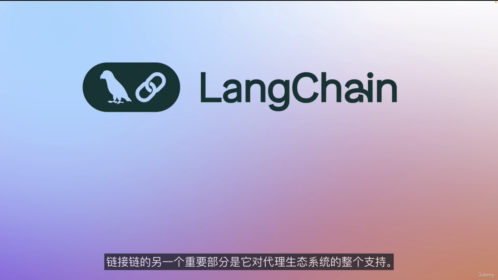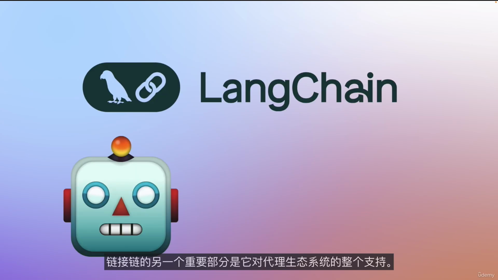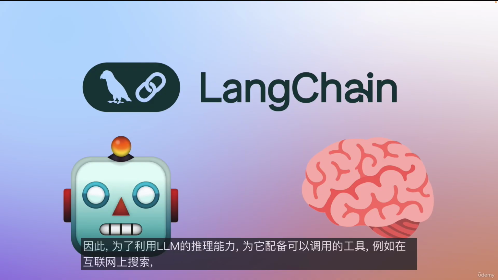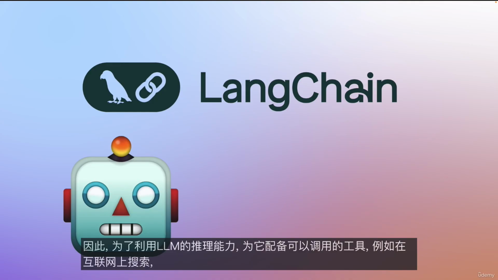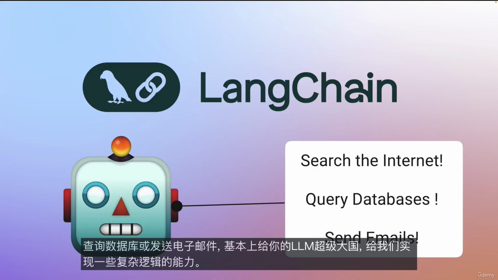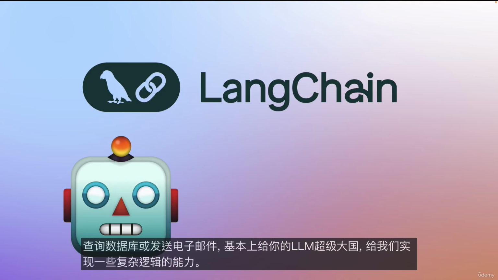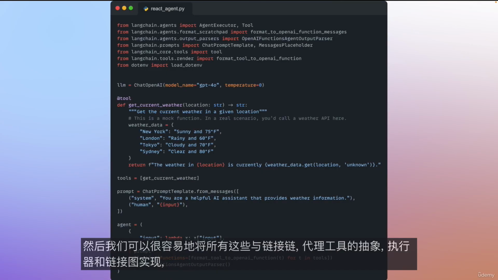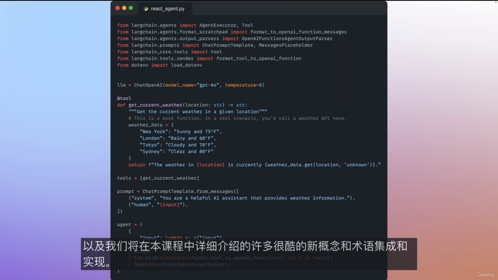And another important part of LangChain is its entire support for the agent ecosystem. So if you want to build an application which is agentic, to leverage the reasoning capabilities of an LLM, to equip it with tools that it can invoke, like searching the internet, querying a database, or sending an email, basically giving your LLM superpowers, giving us the ability of implementing some complex logic, then all of this we can easily integrate and implement with LangChain, with abstractions of tools, of agent executor, and LangGraph implementations, and a lot of cool new concepts and terminologies that we're all going to cover elaborately in this course.